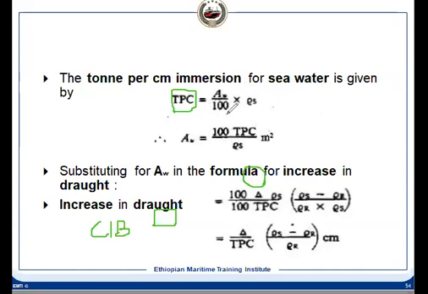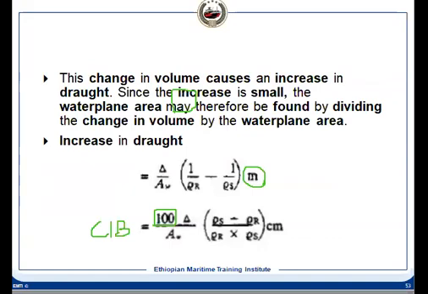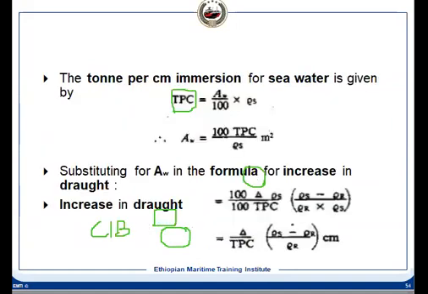So this way we can replace AW in terms of TPC, because TPC is AW divided by 100 multiplied by rho s. So AW is TPC multiplied by 100 by rho s. If we put this value in AW, then what do you get? The rho s will be cancelled out.